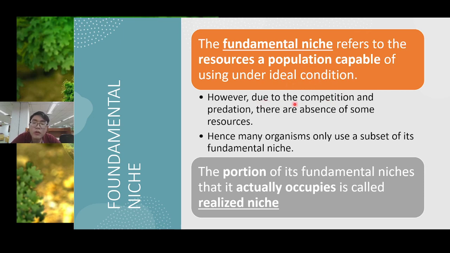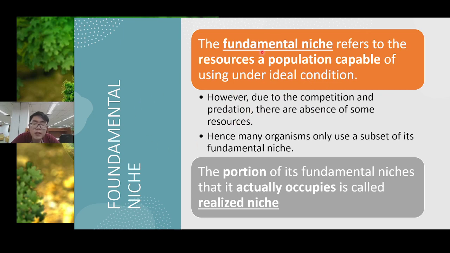Because of competition and predation, in any ecology there is competition and there is also predation. So there is an absence of some resources. This is due to competition and predation.